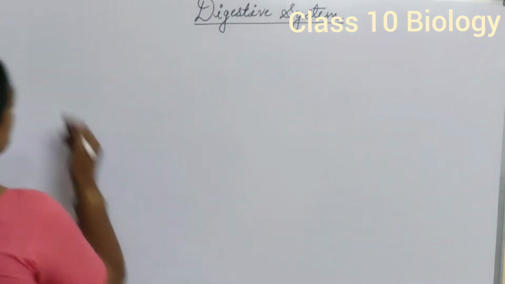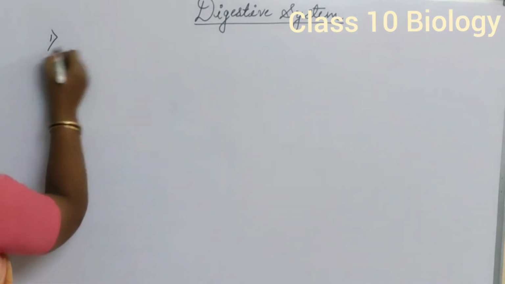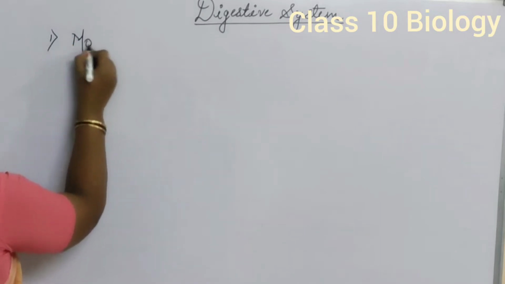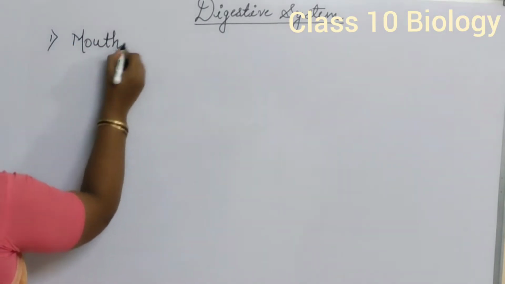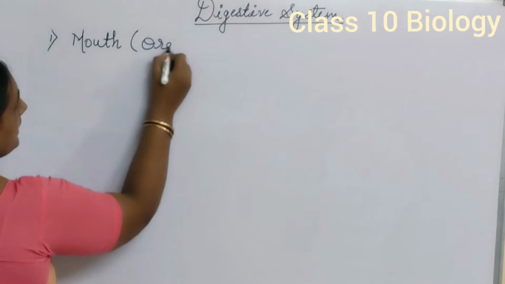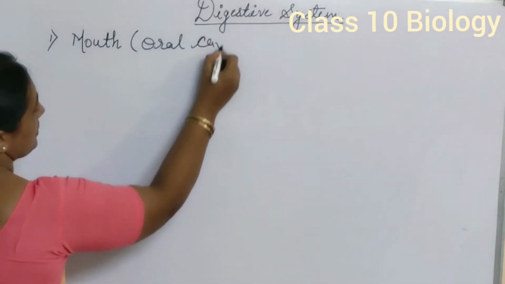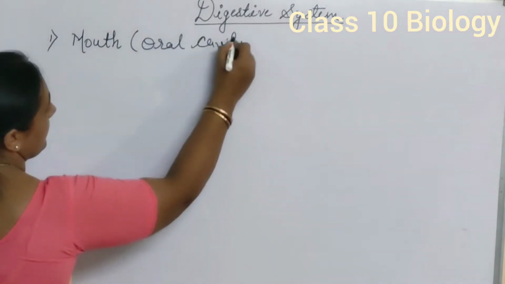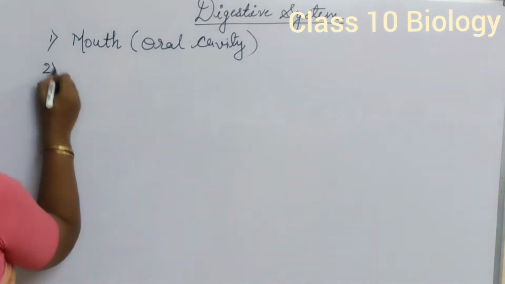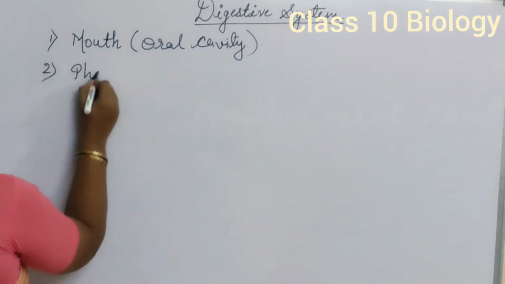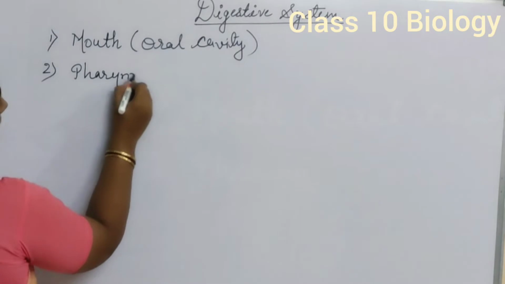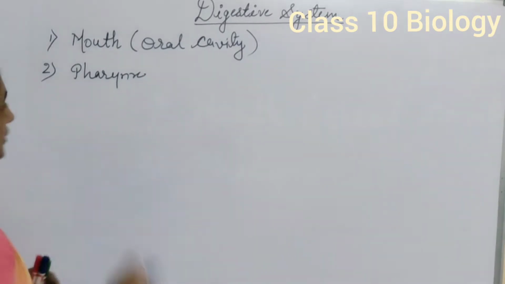The digestive system starts with the mouth, which is also called the oral cavity. It is followed by the pharynx, a small tubular structure.